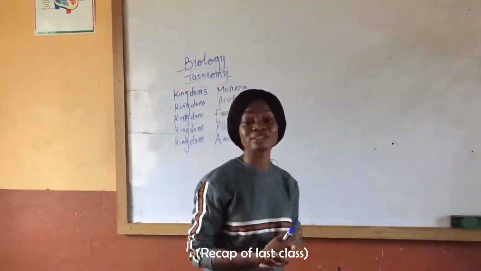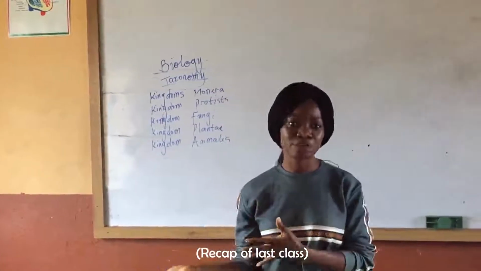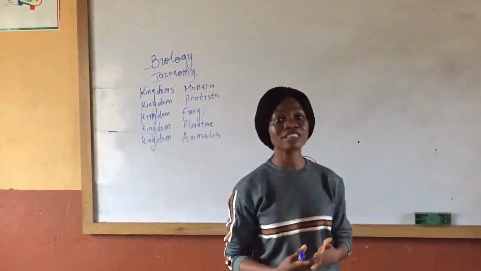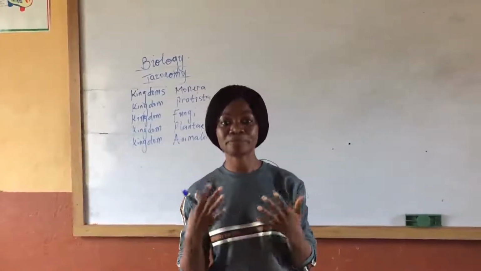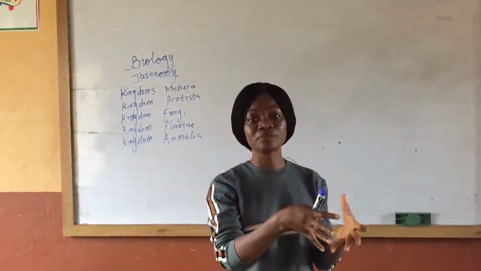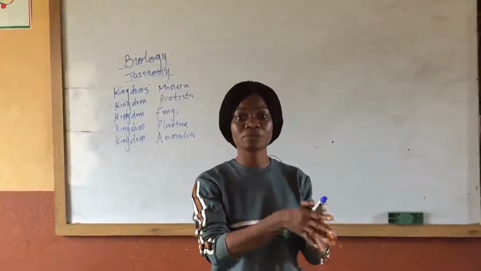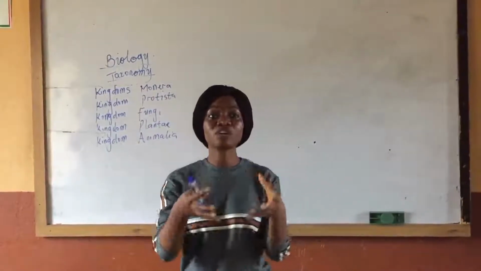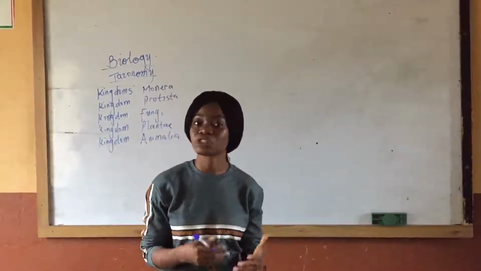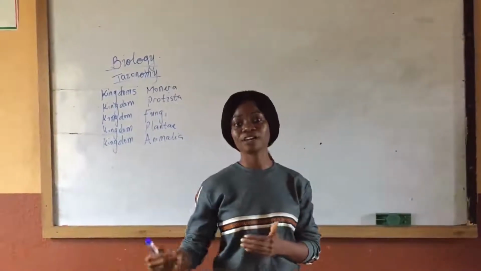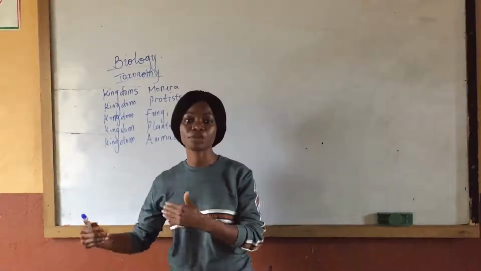In our last class, we talked about taxonomy: the kingdom, the phylum, the class, the order, family, genus, and species. I remember telling you that a group of organisms form a kingdom, depending on how similar they look. In kingdoms, we have groups of organisms with more similar features, forming a phylum, and the same goes for class, order, family, genus, and species.